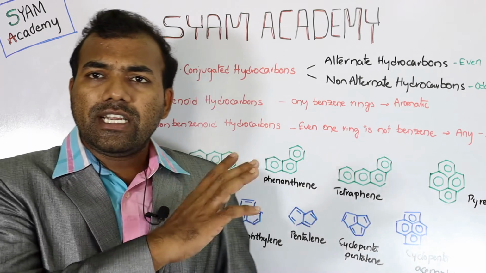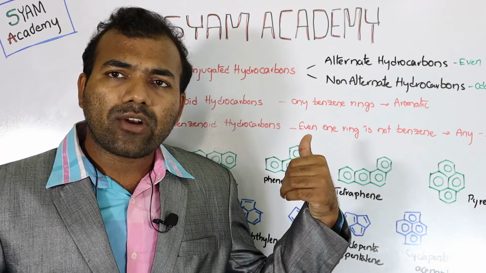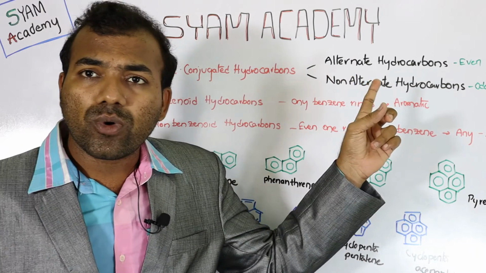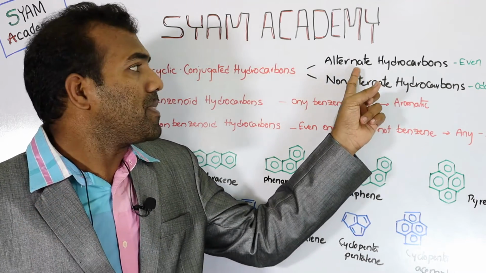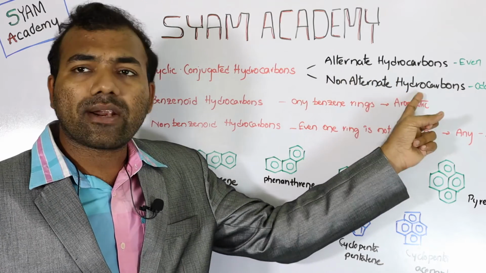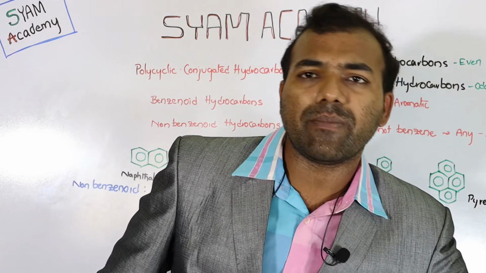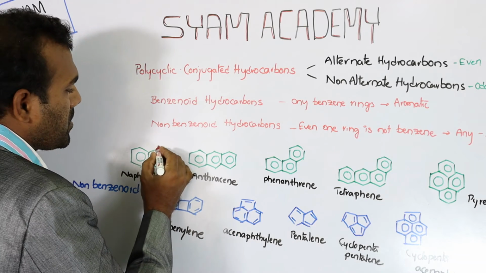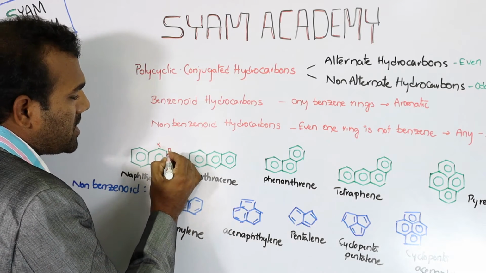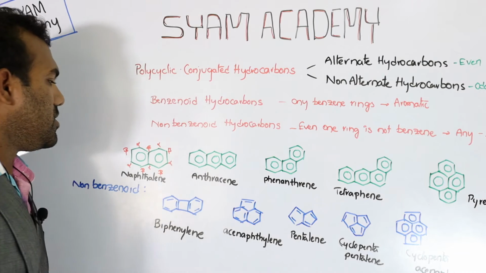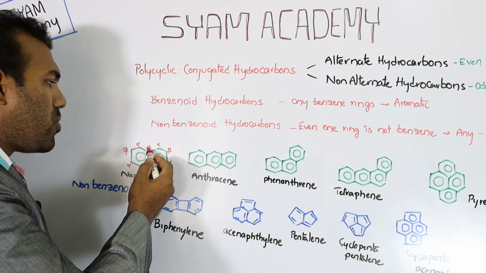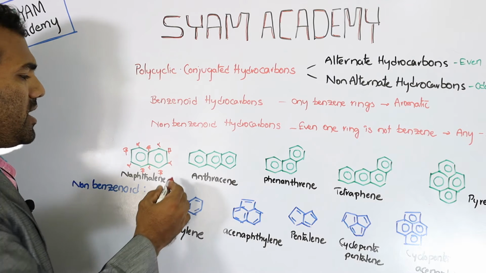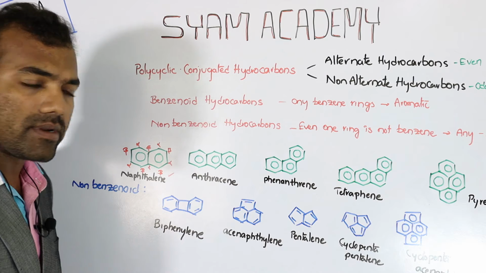Now friends, that is all about non-benzenoid and benzenoid hydrocarbons. Let us go through one or two examples to explain the nature of alternate and non-alternate hydrocarbons. For example, I am labeling here alpha, beta, alpha, beta, alpha, beta, alpha, beta, alpha, beta. Look at this example: no two same labels are at adjacent positions. So it is an alternate hydrocarbon.